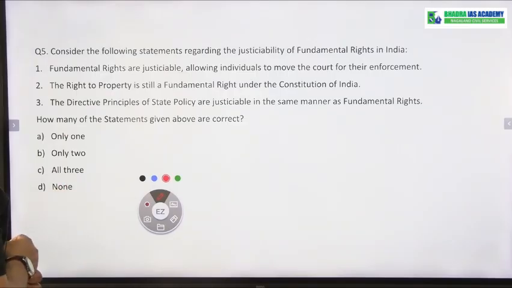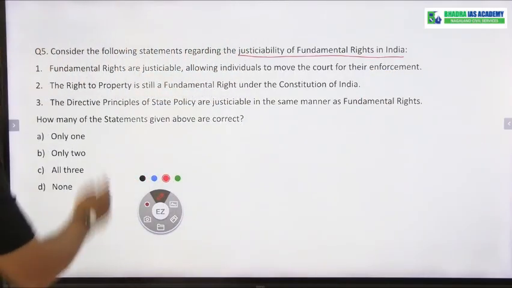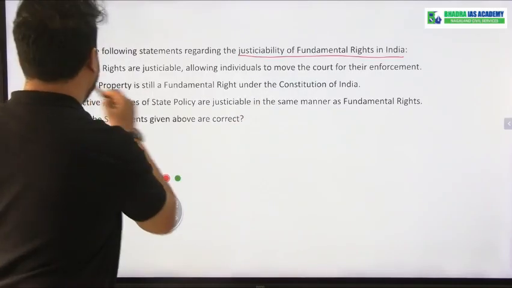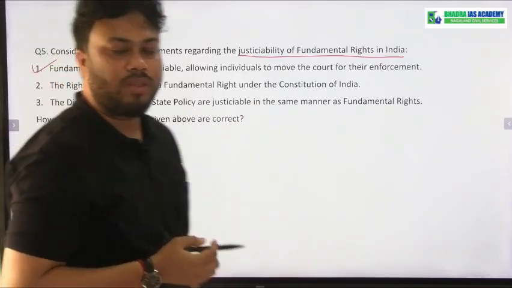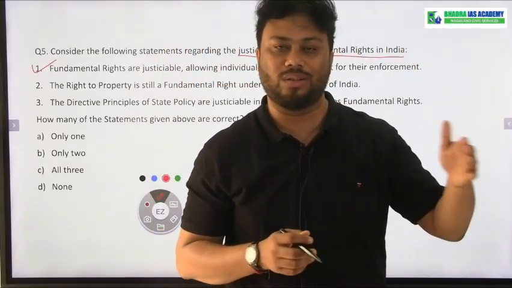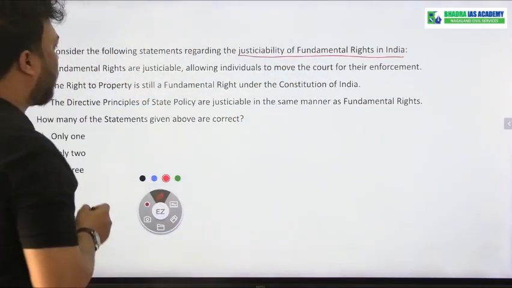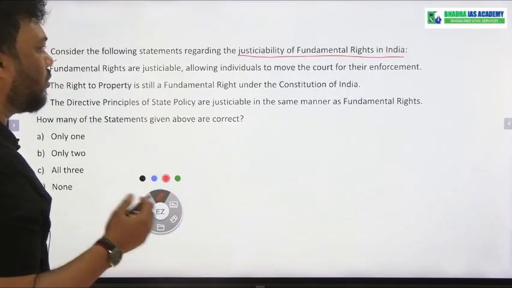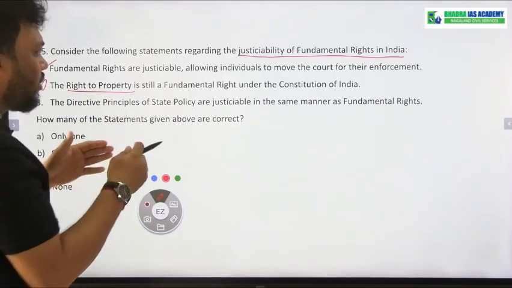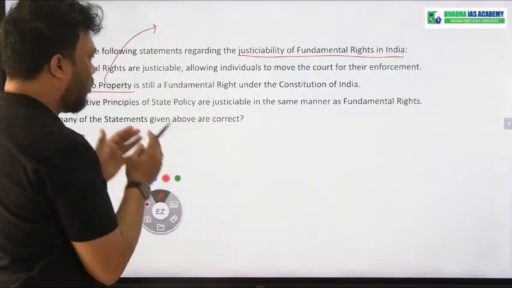Here you can see it is regarding the justiciability of fundamental rights in India. Fundamental rights are justiciable, allowing individuals to move to the court for their enforcement. Yes, this statement is correct, because if my fundamental rights are getting violated, then I can go to the Supreme Court, I can go to the judiciary for their enforcement. Okay. Next, right to property is still a fundamental right under the Constitution of India. No, this statement is wrong, because right to property today it is not a fundamental right. Okay, it earlier used to be a fundamental right, but today it is not a fundamental right.